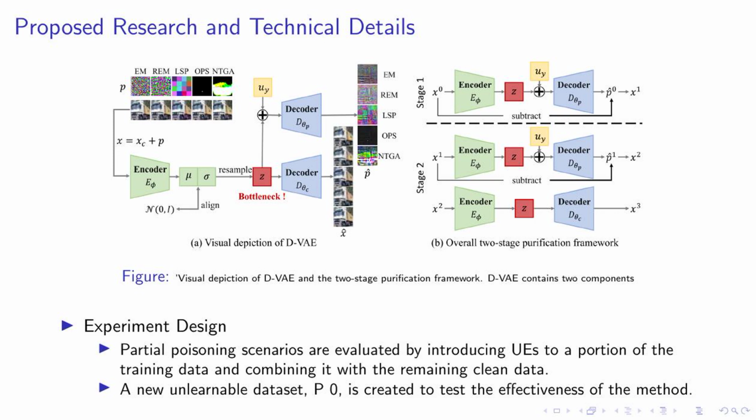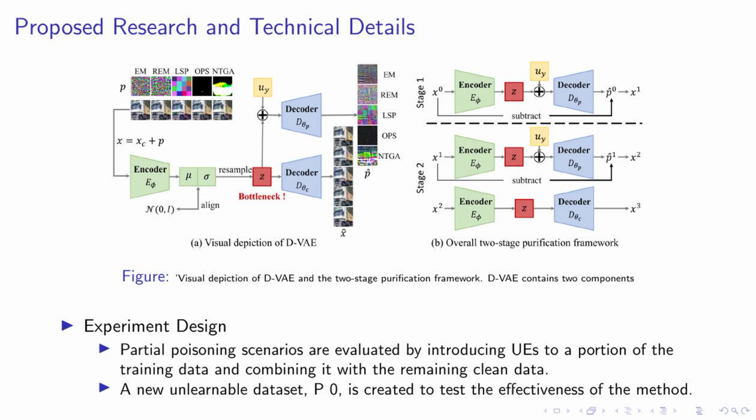This data is then combined with the remaining clean data. We've also created a new unlearnable dataset, denoted as P0. This dataset is crucial in testing the effectiveness of our method. It's through this rigorous testing that we can ensure the robustness and reliability of our approach. In the next slides, we'll discuss the results of these experiments and what they mean for our research.